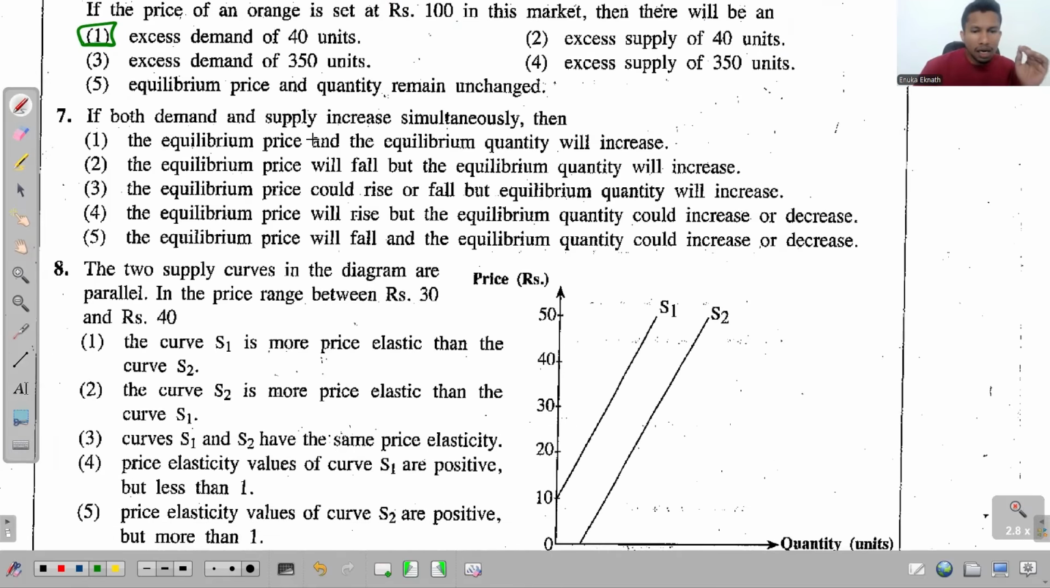If both demand and supply increase simultaneously, I don't know how many times they had asked this in the previous A-level papers we discussed. So this is what happens when both get increased.